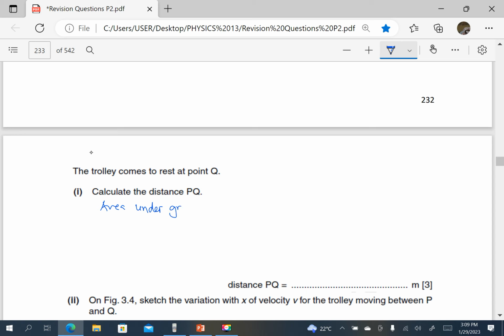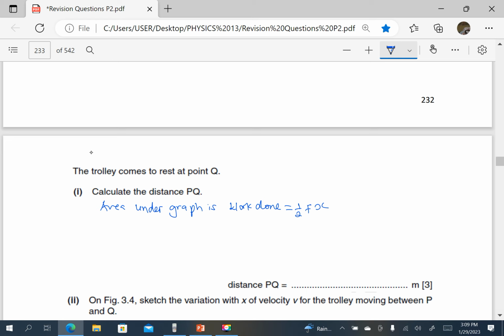The area under the graph is the work done by the force, which is equal to the average force, half F times x.